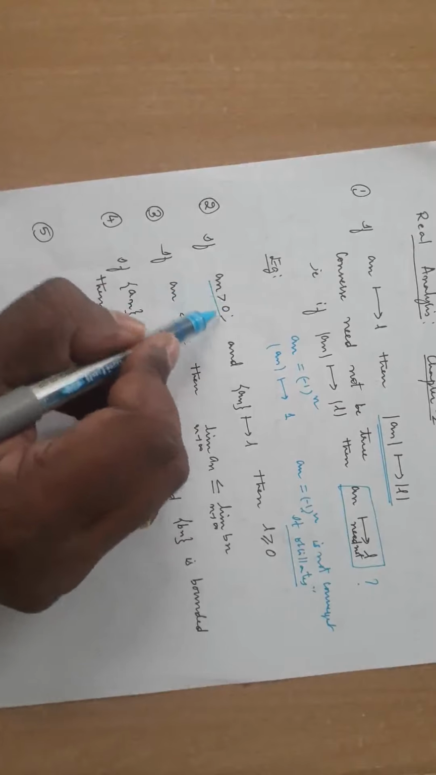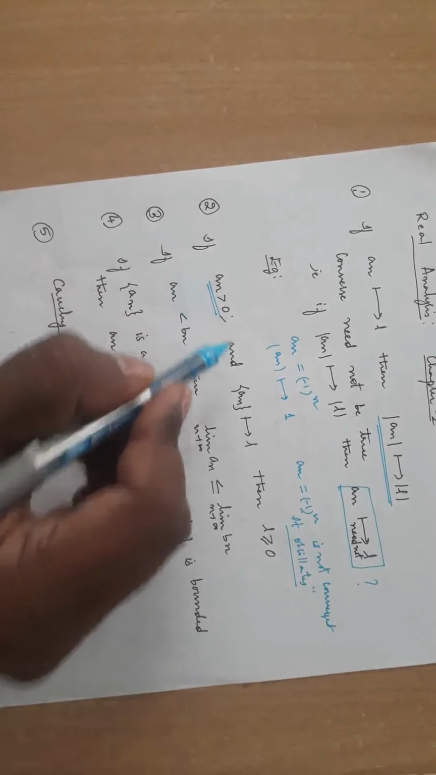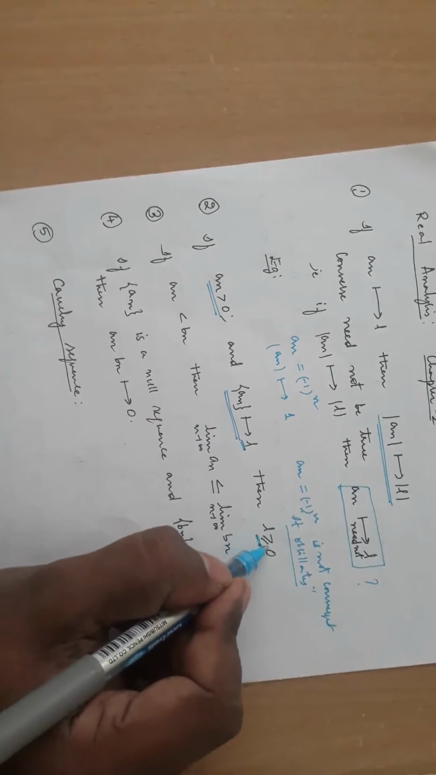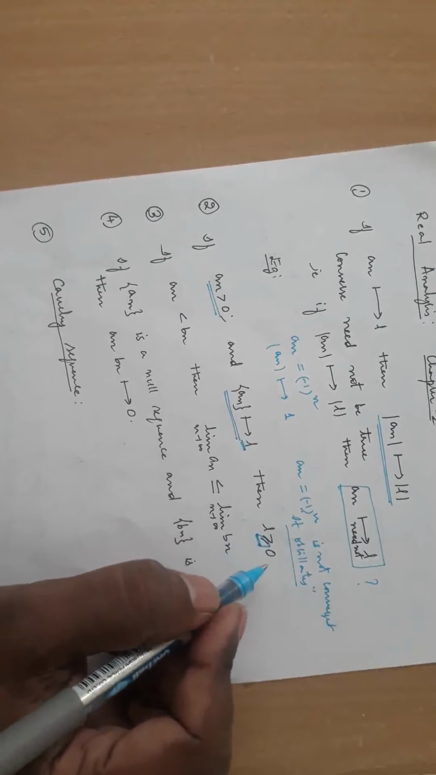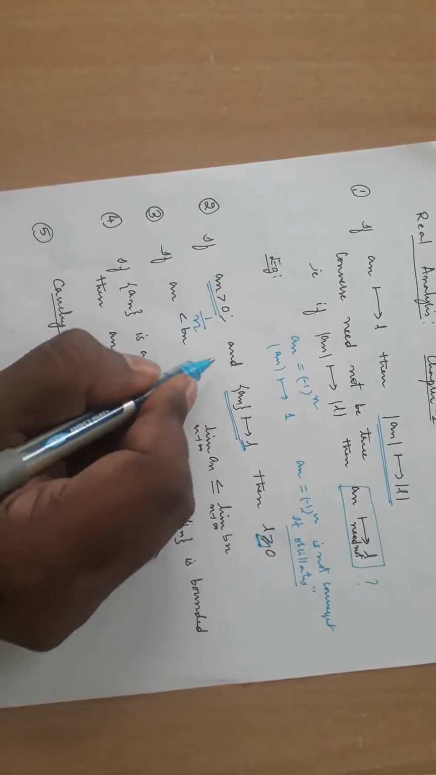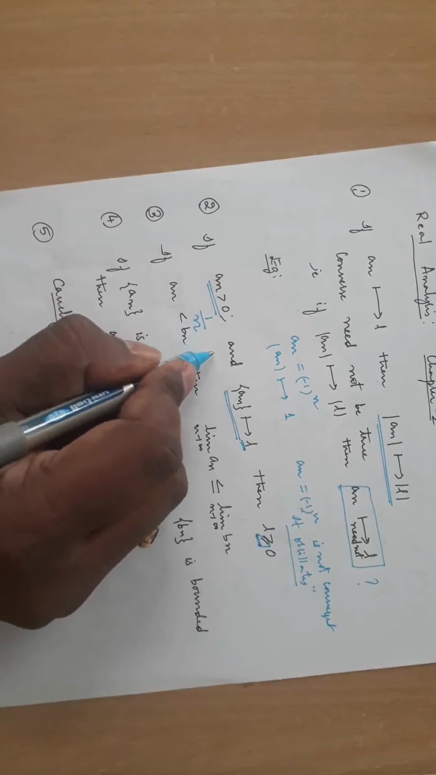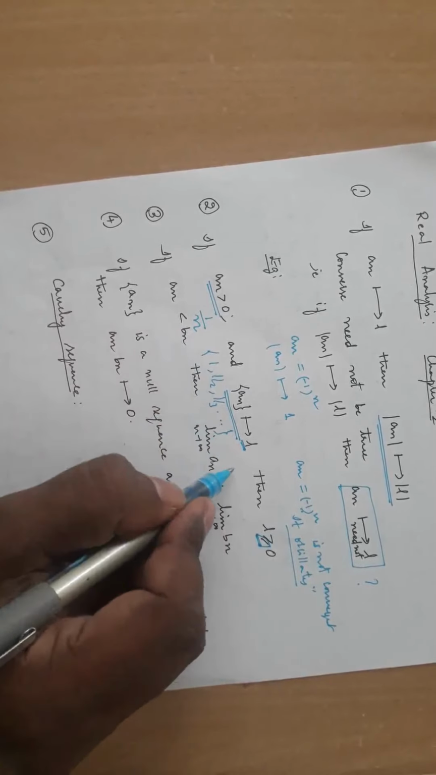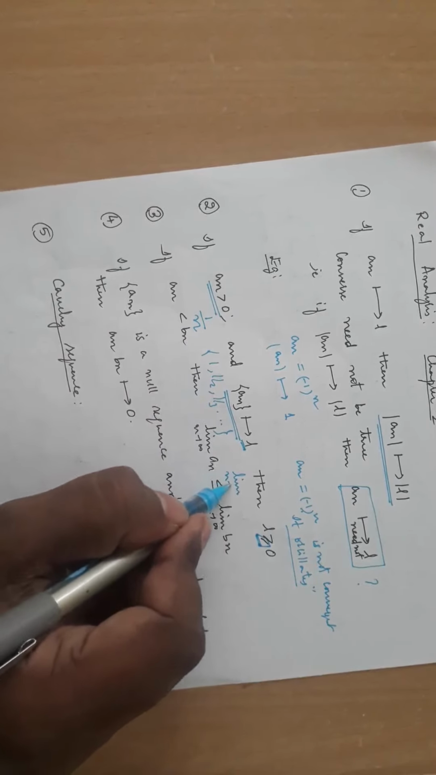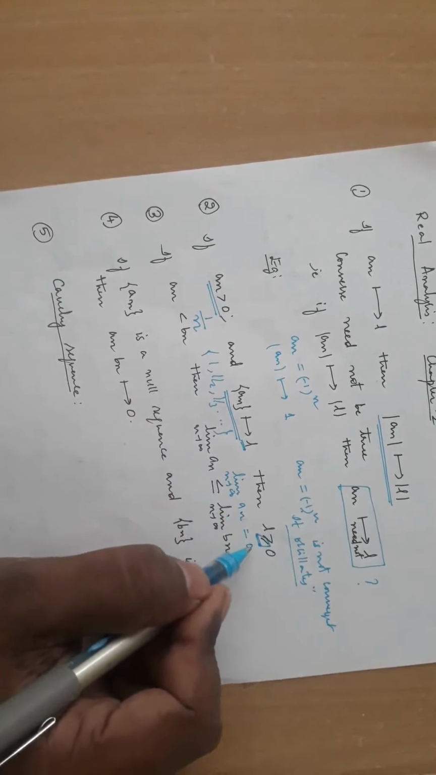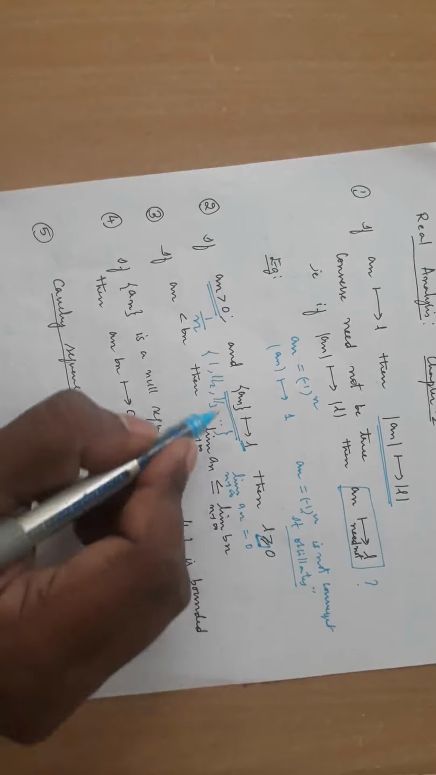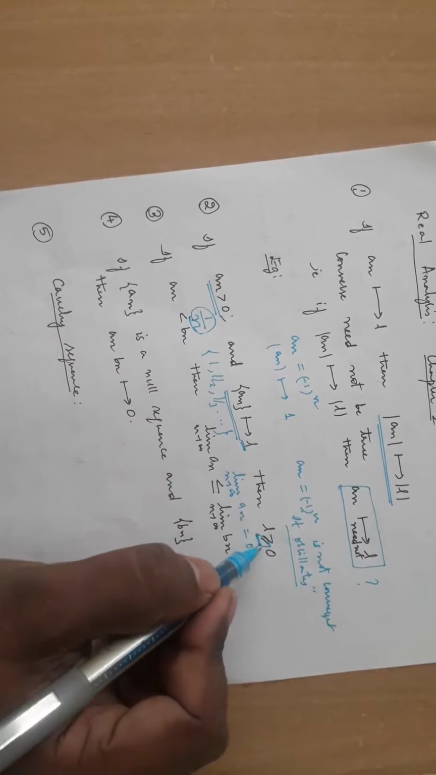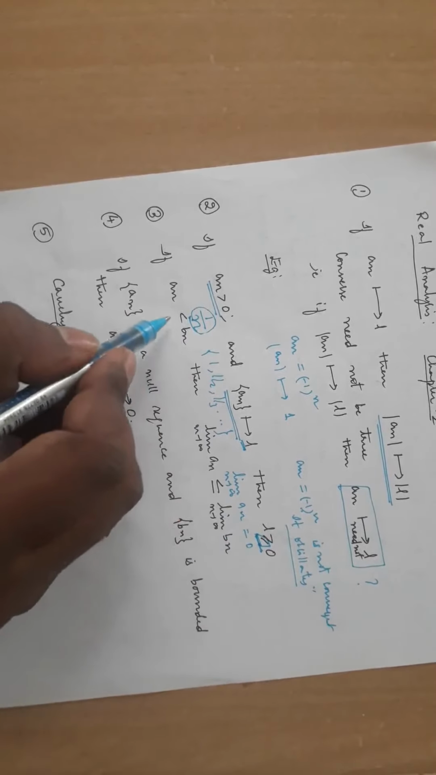Again, if an is greater than 0, if each term is positive, and an converges to L, the limit is greater than or equal to 0. That's what I am stressing. It is greater than or equal to 0. Example is take an equals 1 by n. Each term is greater than 0, right? 1, 1 by 2, 1 by 3. But what is the limit? Limit of this is 0. That means it can be equal to 0. Don't conclude that if the terms are positive, the limit is also positive. It can be 0 also. Is it clear?